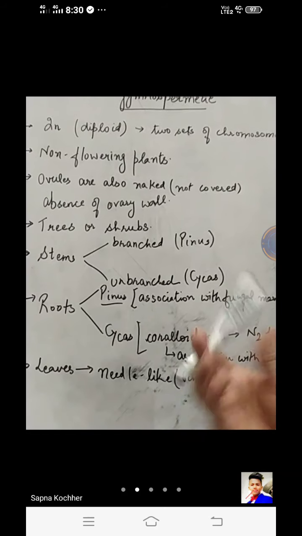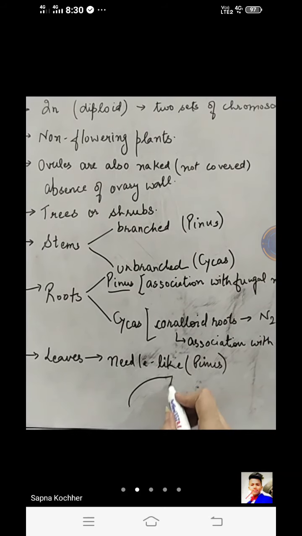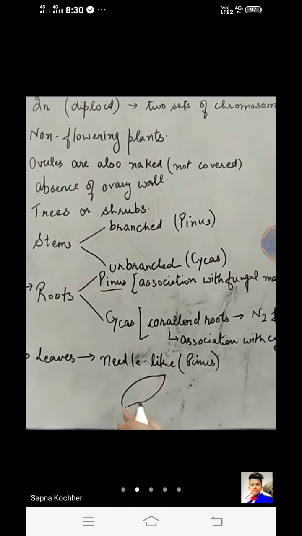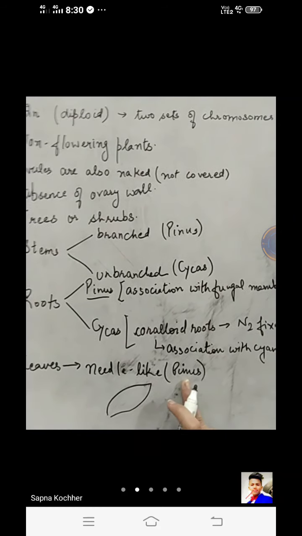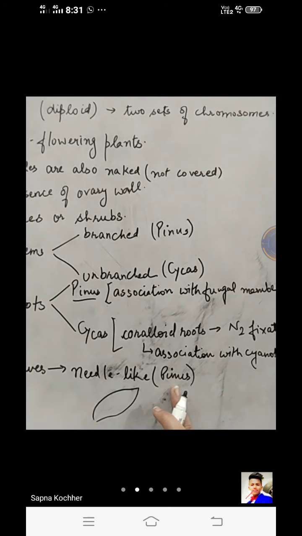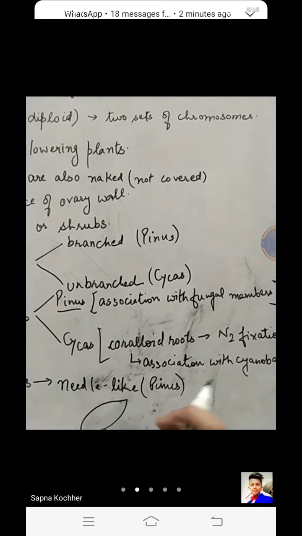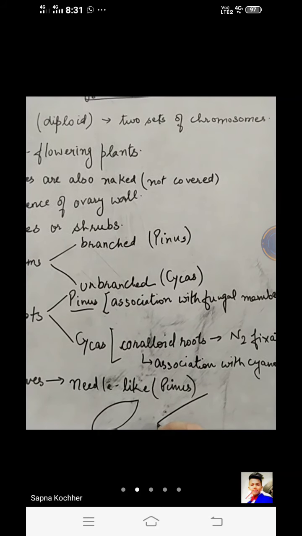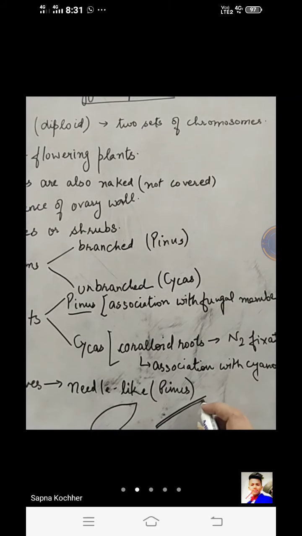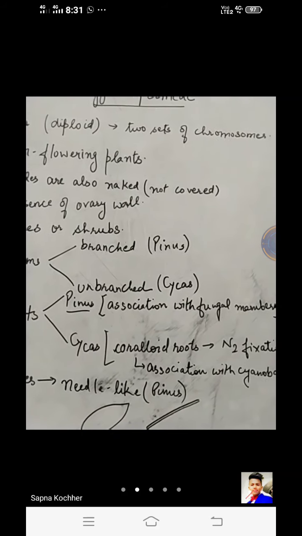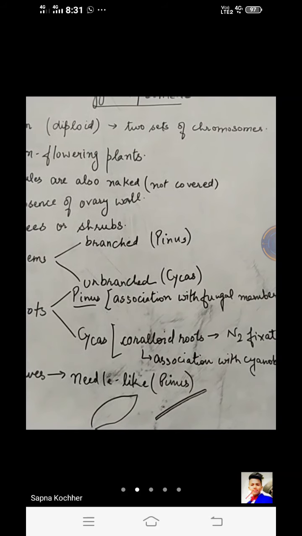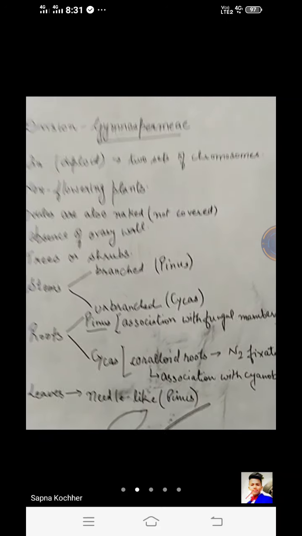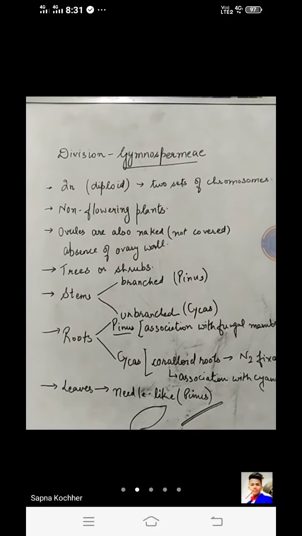If you see a normal leaf structure, it is having the leaf lamina and the margin and everything. But in the case of Pinus, just to reduce the loss of water, that is to reduce the rate of transpiration, these leaves have been modified into simple needle-like structures. The needle-like structures are formed. Fine. So these are the general features.